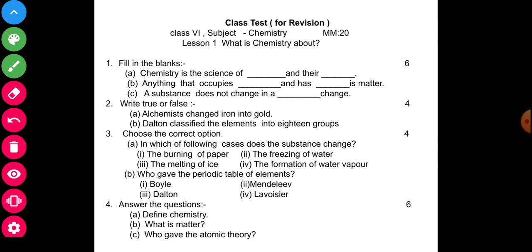First of all, you will take a small copy as a revision copy for the class test. Another small copy you will take for the class test and write down all the questions and answers given here properly. Okay, my dear students, you will write them down.